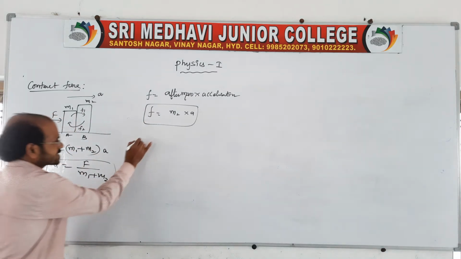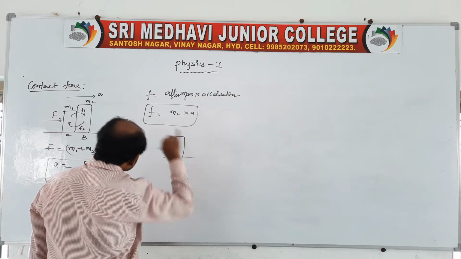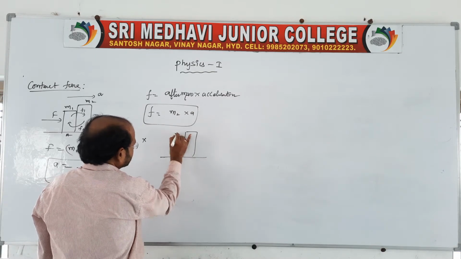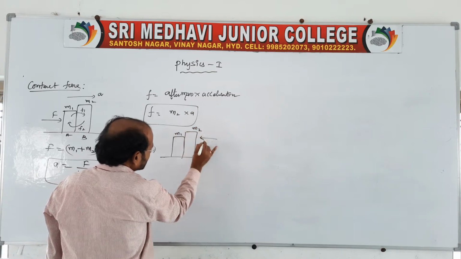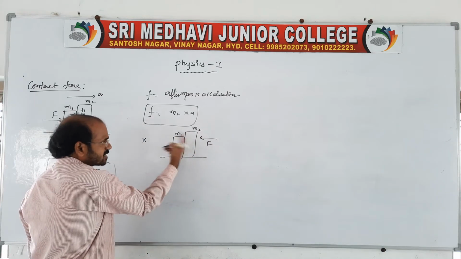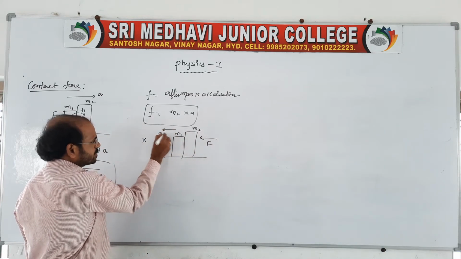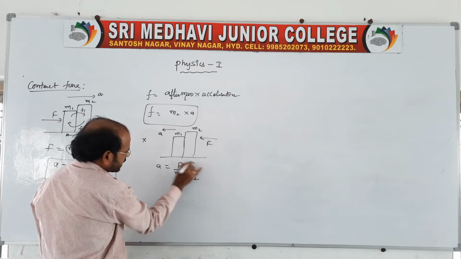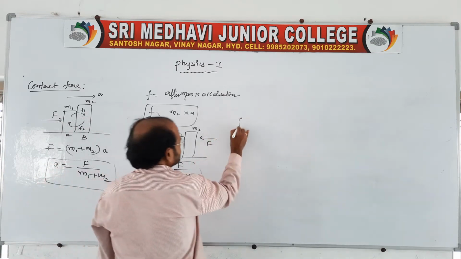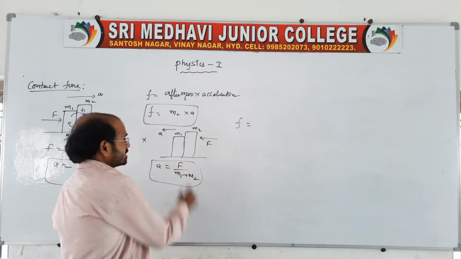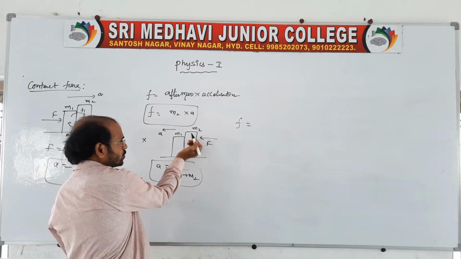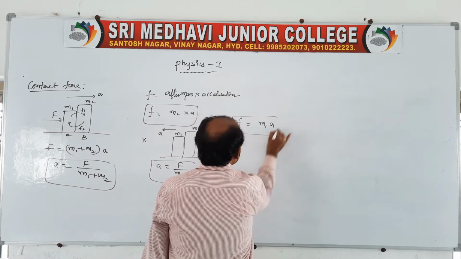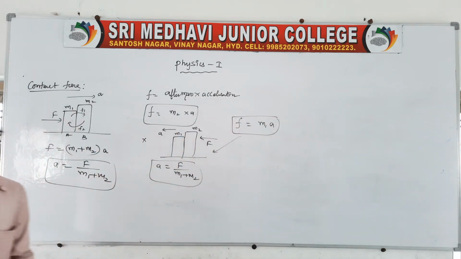Suppose I'll tell you another example. You take the same two blocks, like this, M1 and M2. If the force is applied from here, again the acceleration will be the same, A is equal to F by M1 plus M2. Here the contact force will be, since the force is applied from M2, then after that the mass is M1 into acceleration, for this example.